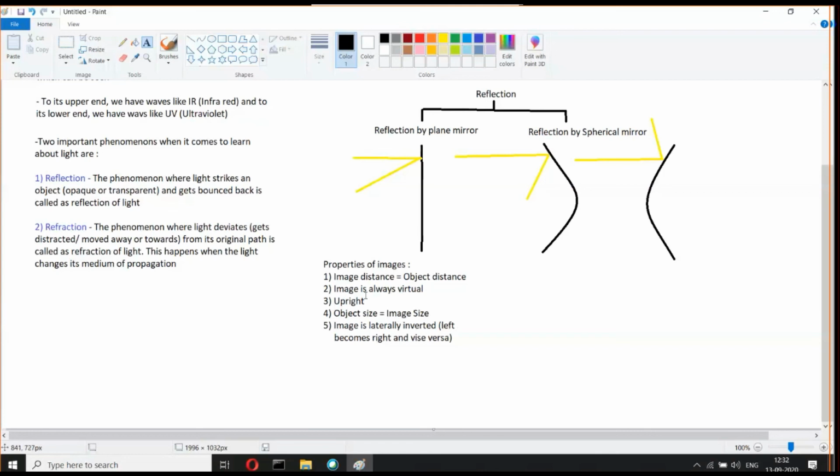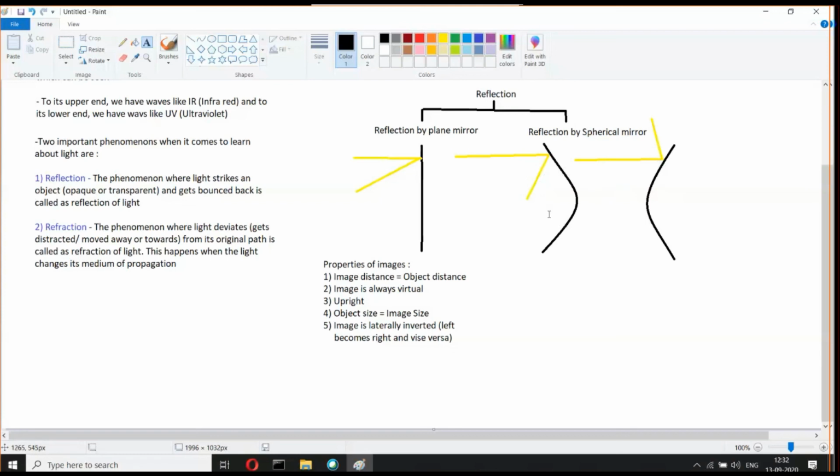We'll talk about that in much greater detail once we start with the topic of spherical mirrors. We'll start with this part, and we'll see what the difference is between these two mirrors. Let me give you a brief about these two. What are the differences between these two spherical mirrors?